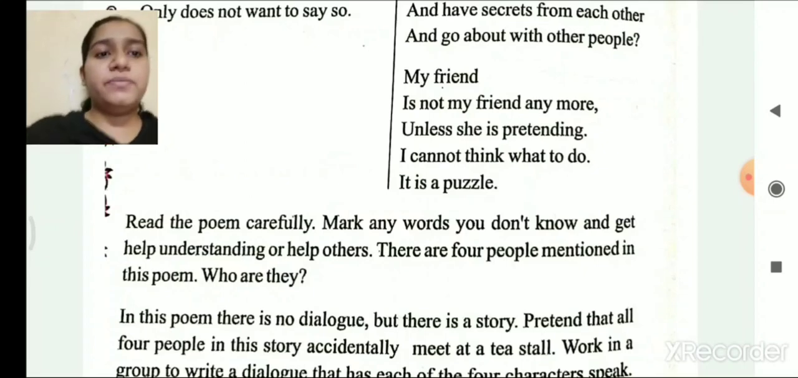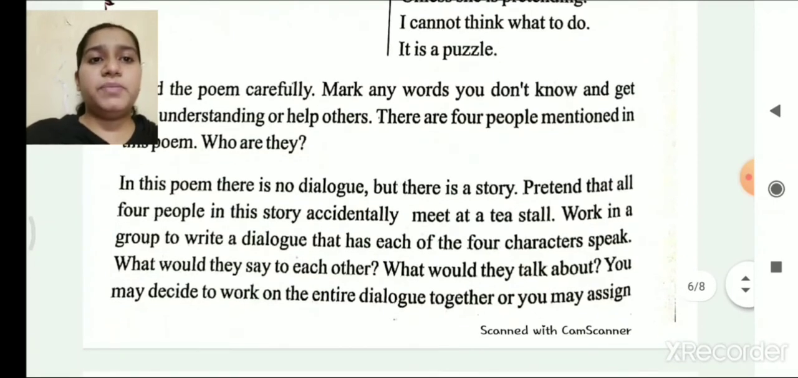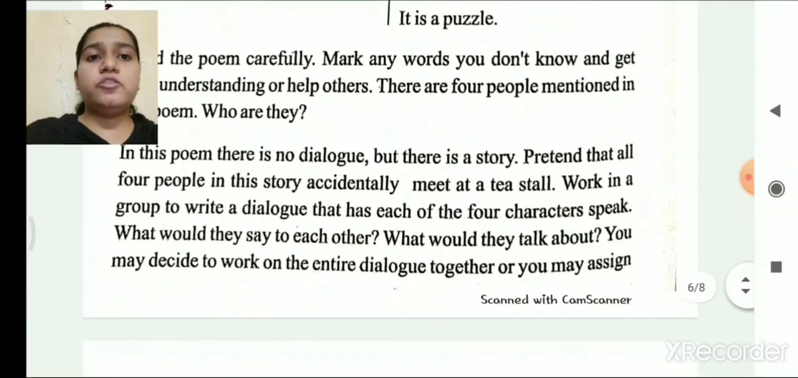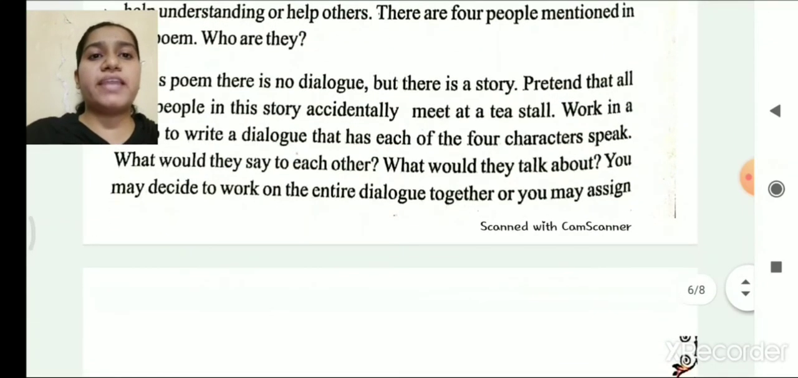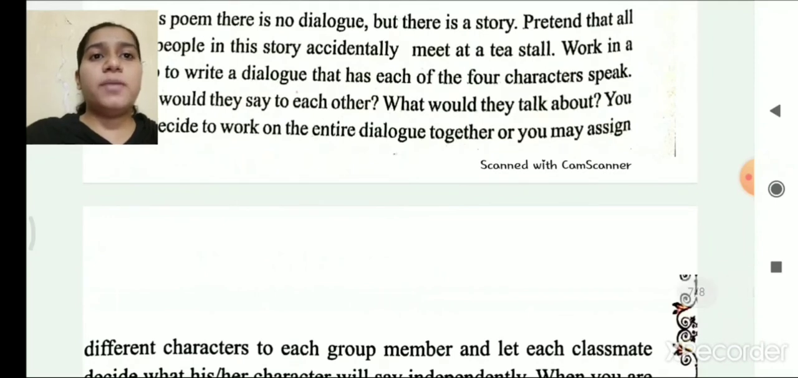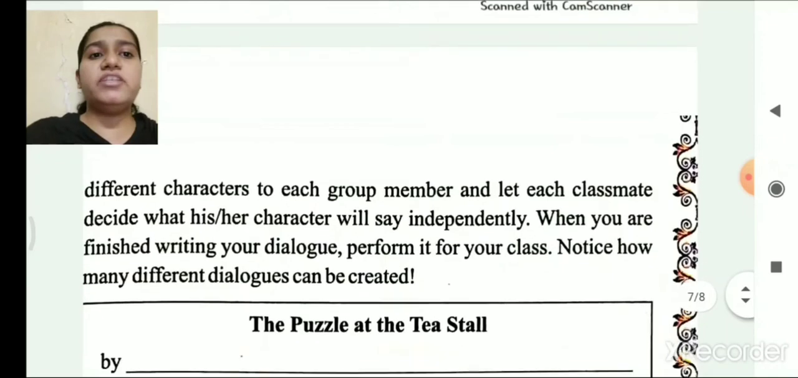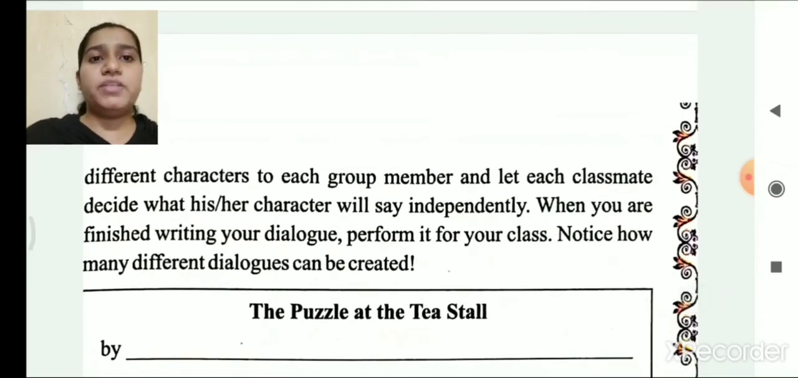So in this poem there is no dialogue but there is a story. Pretend that all the 4 people in this story accidentally met at a tea stall. Work in the group to write the dialogue between all 4 characters and what they will speak to each other. What will they talk about? You can decide to work on an entire dialogue together or you may assign different characters to each group member and let each classmate decide what his or her character will say independently.